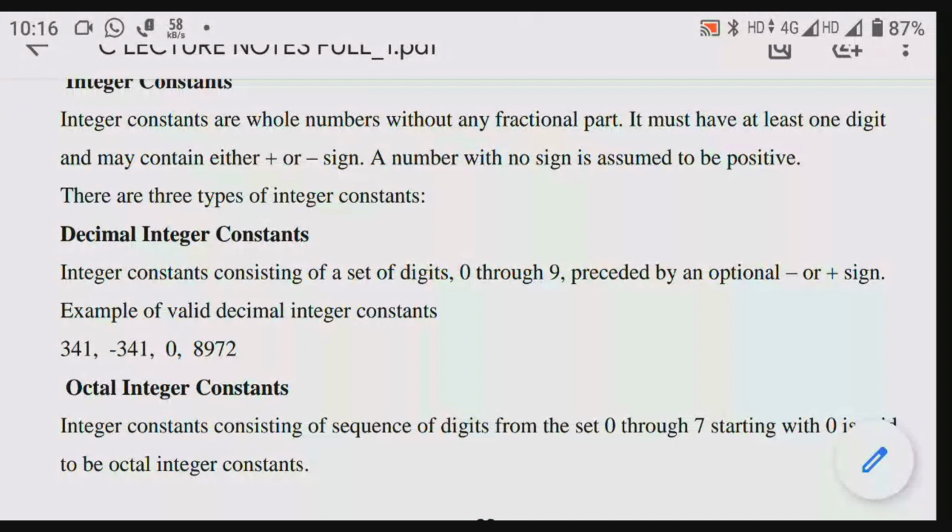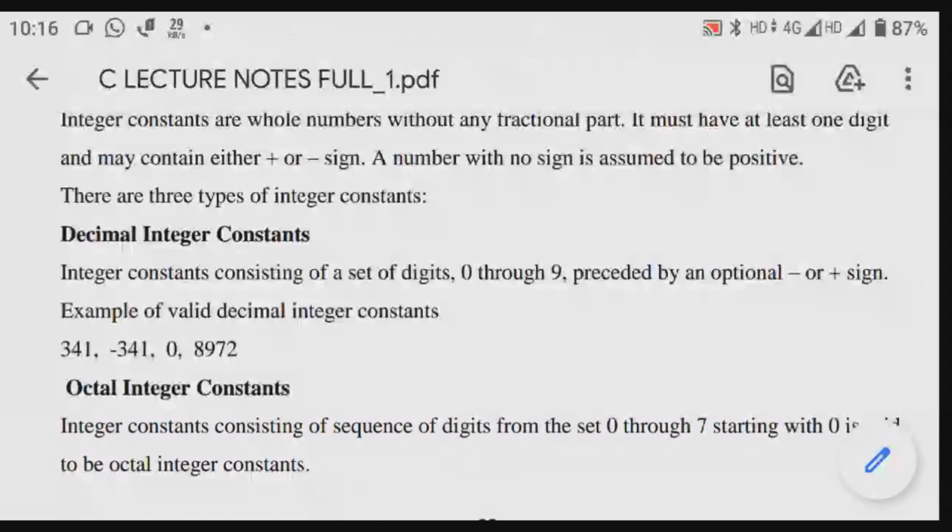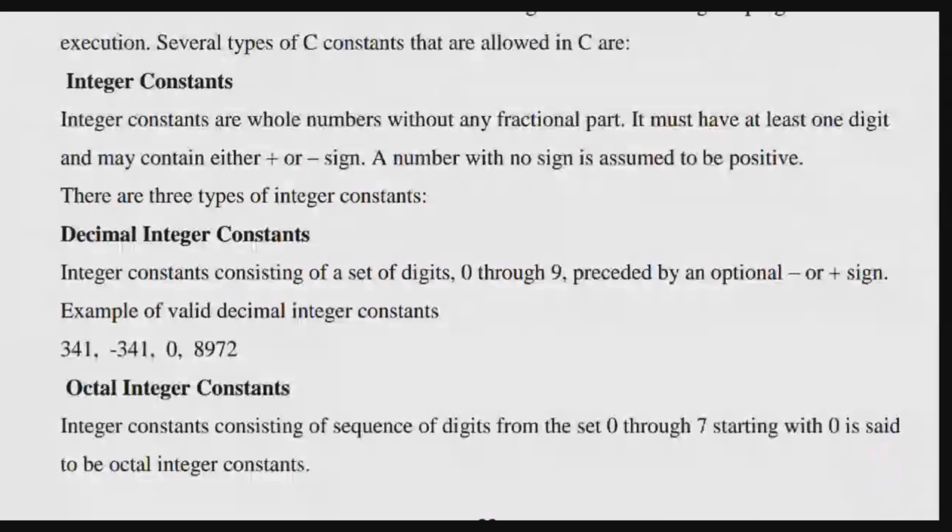These are the valid decimal integer constants. He mentioned 341. What should be the sign in front of it? Nothing is specifically mentioned, so by default we consider it positive. So the first one, 341, has the positive sign.